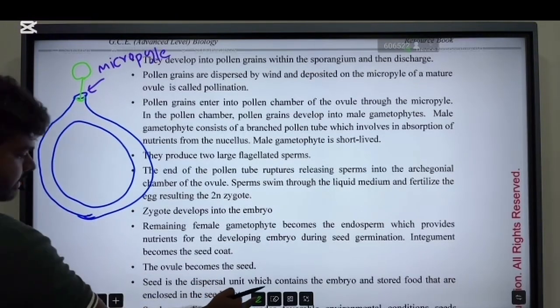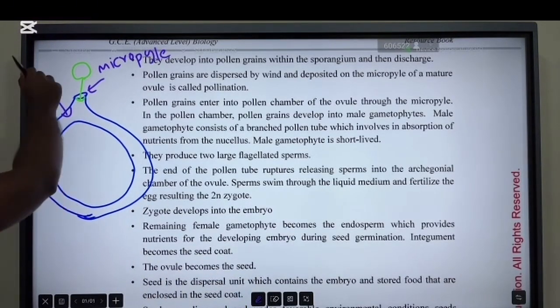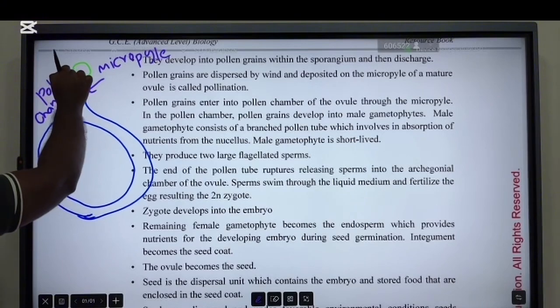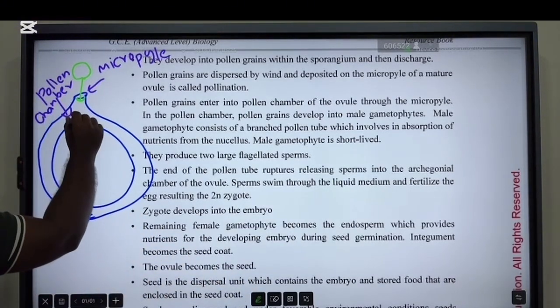So this is the pollen chamber. Then at the pollen chamber, this becomes the male gametophyte.